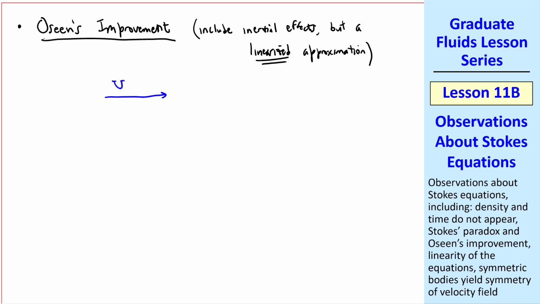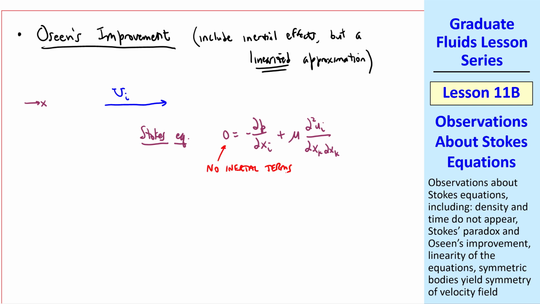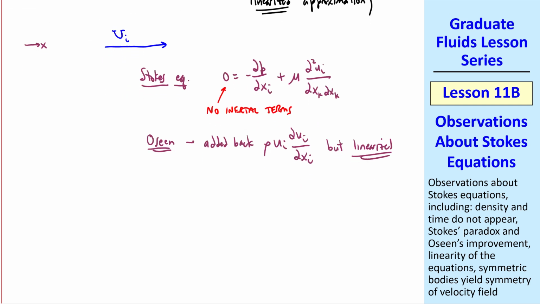For 2D flow with some free stream velocity U, and we'll assume this is in the x direction. Stokes' equation was 0 equals negative ∂p/∂xi plus mu ∂²ui/∂xk², where there are no inertial terms. Oseen added back the inertial term rho uk ∂ui/∂xk, but linearized as follows.